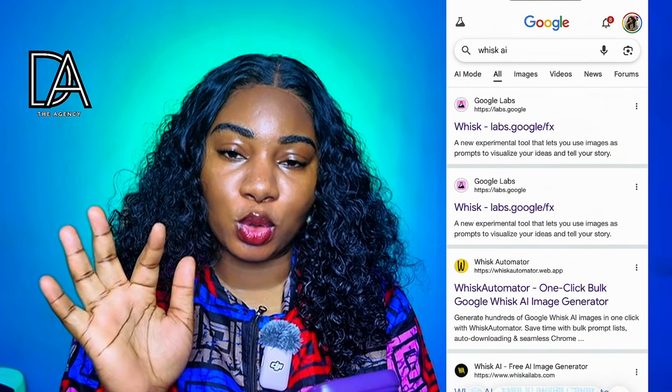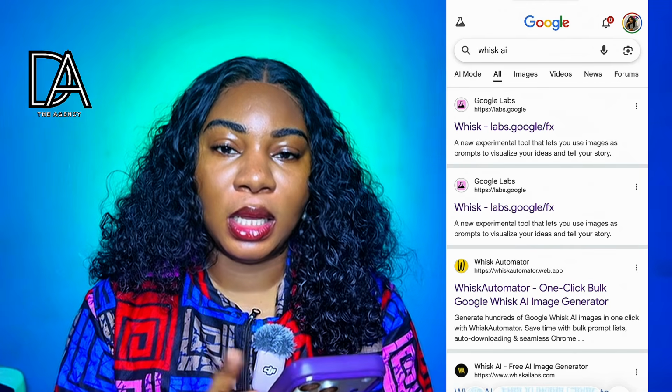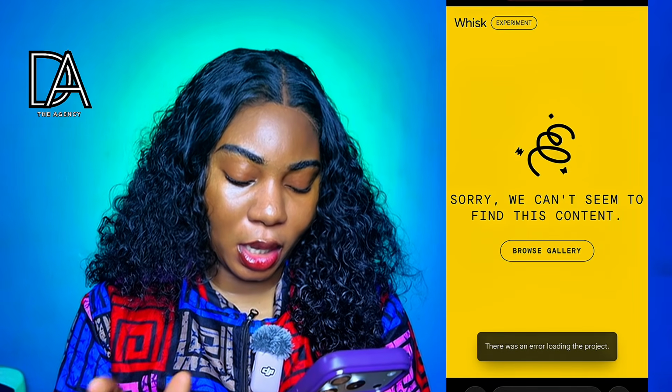Remember we told ChatGPT earlier to give us a prompt on how our characters should look. So I'm going to copy that prompt and put it in Wix AI. This is the step we would use for Wix AI. The first thing you will do is Google Wix AI on your phone. You will see the first one, Wix AI, labs.google.